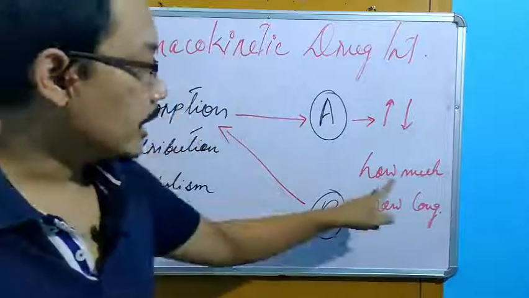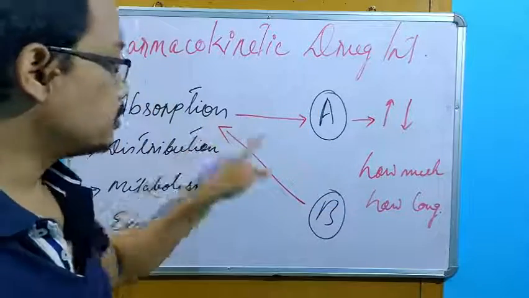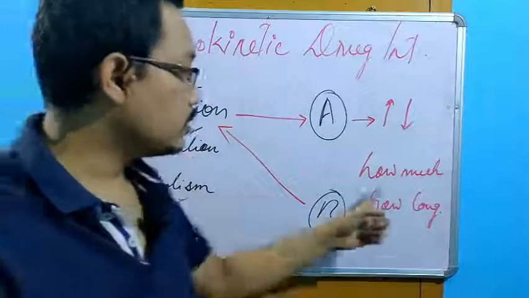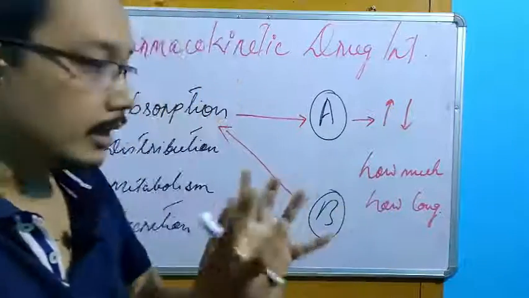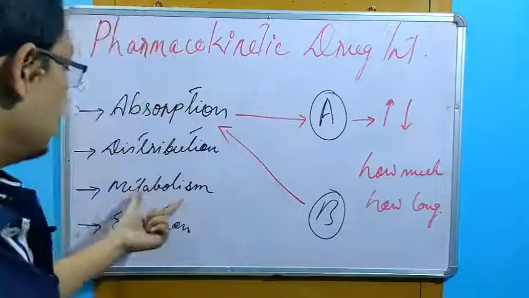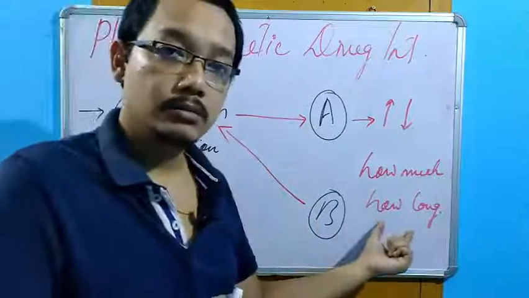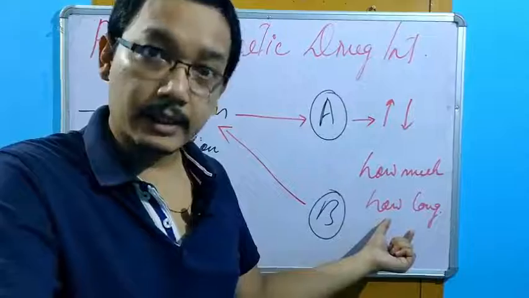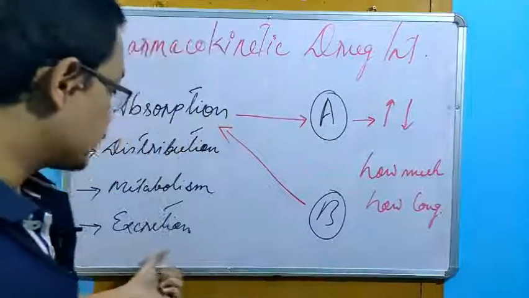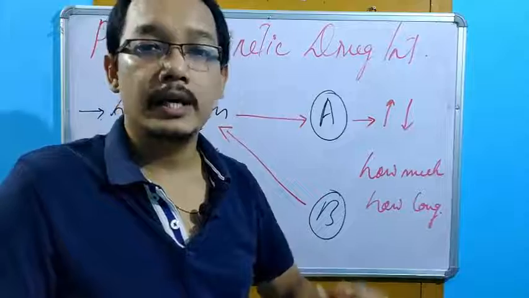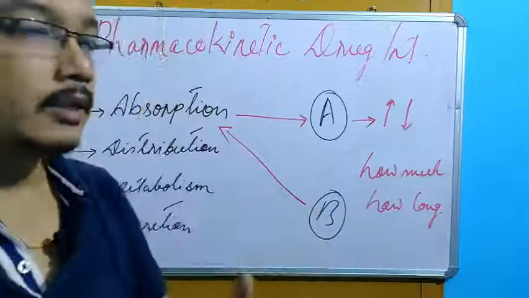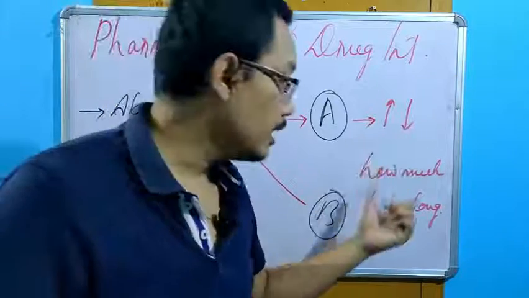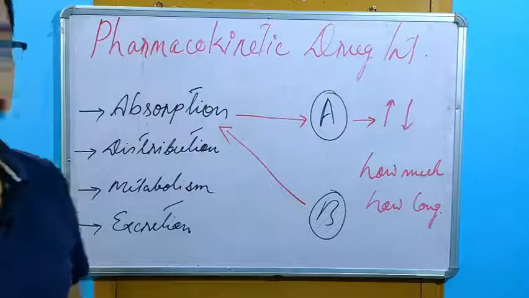For how long it will be available. Increase in the absorption, how much will be increased. Decrease in the absorption, how much will be decreased. Right? So distribution can also cause increase and decrease in the availability of the drug. Metabolism, how long? If the metabolism is increased, how long will be decreased? If the excretion is increased, how long will be decreased? That is why we are saying in the general concept, pharmacokinetic means how much a drug will be available in the site of action and for how long it will be available.